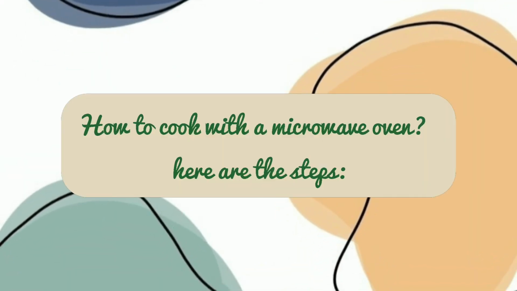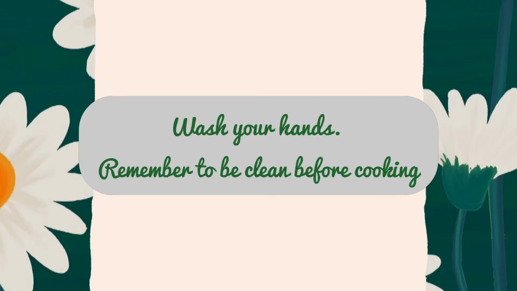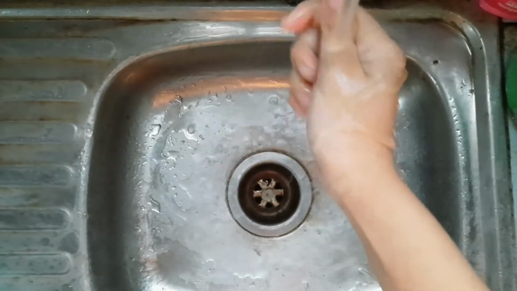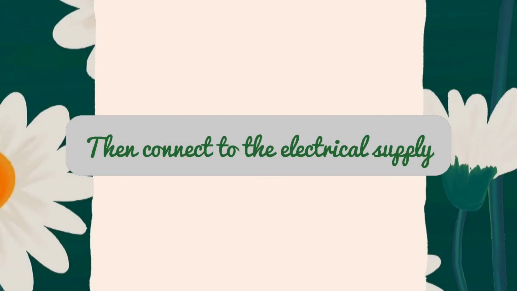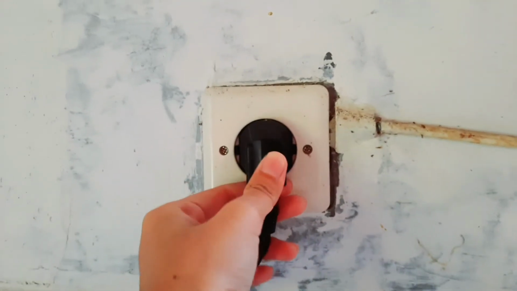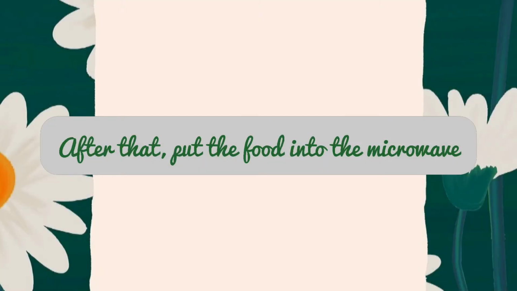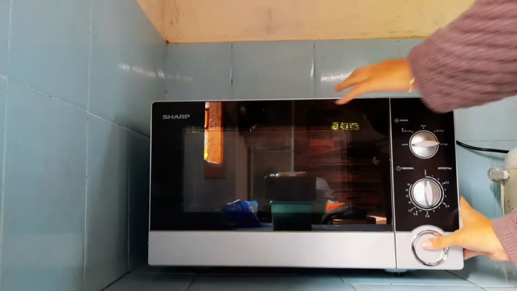How to cook with a microwave oven? Here are the steps. 1. Wash your hands. Remember to be clean before cooking. Then, connect to the electrical supply. After that, put the food into the microwave.